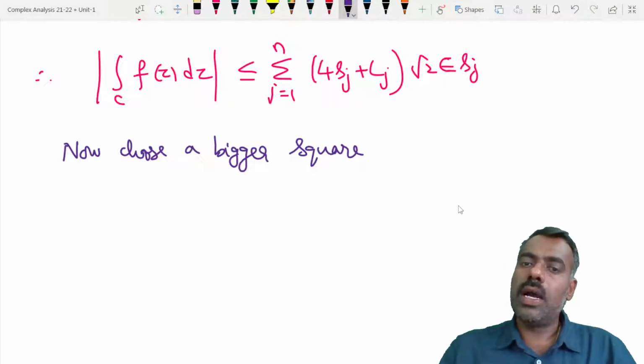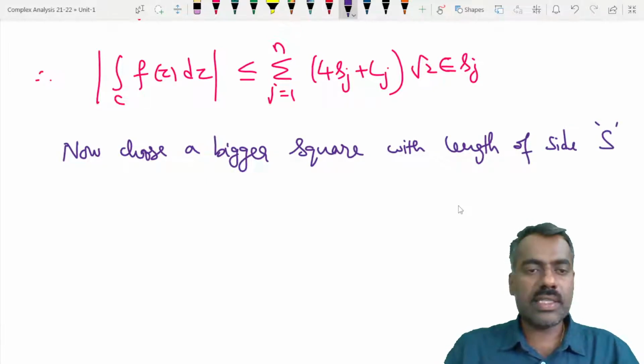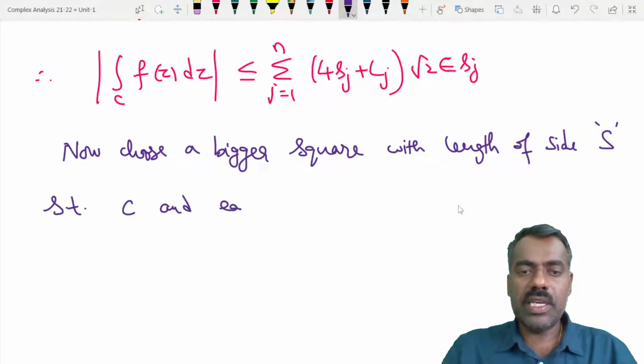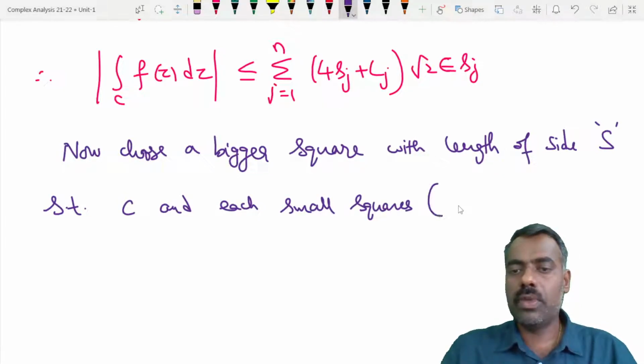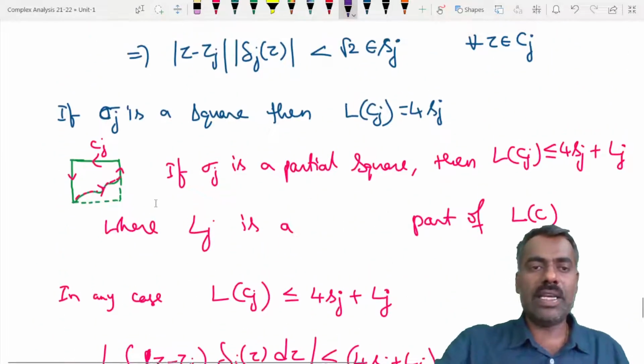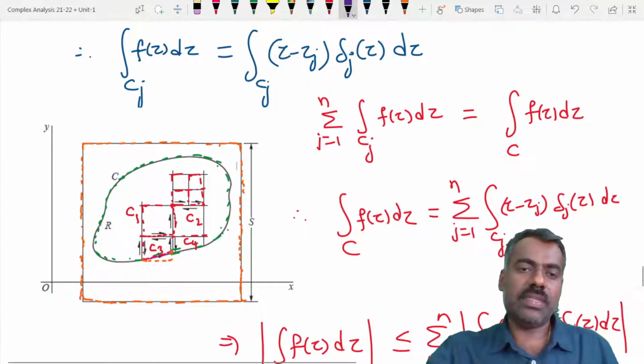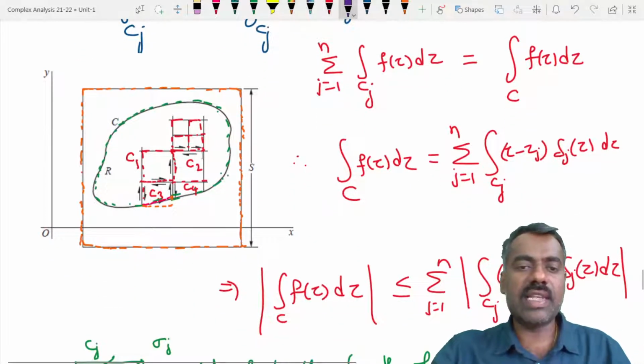Okay, with length of side S, such that C, and each small square, also partial square, lies in this square. So we are selecting such a square. It is always possible because we have only finitely many squares and partial squares, so we can select a length which is the maximum of such things, then it is always possible.